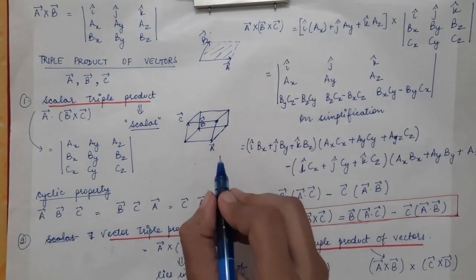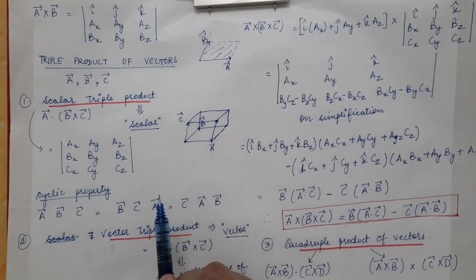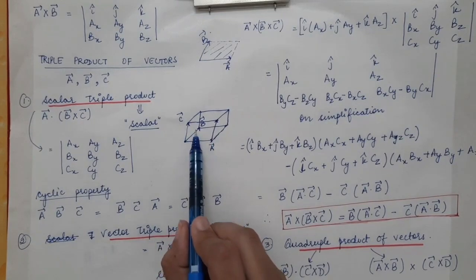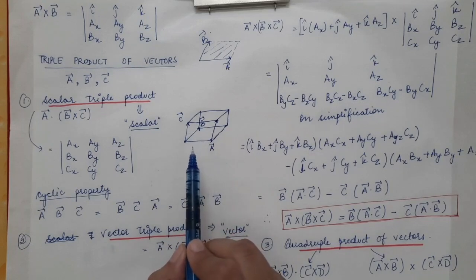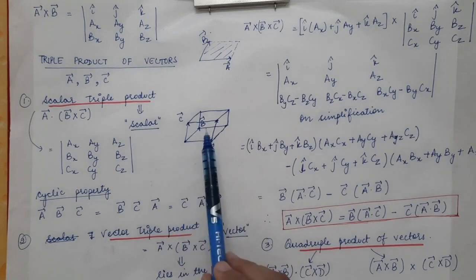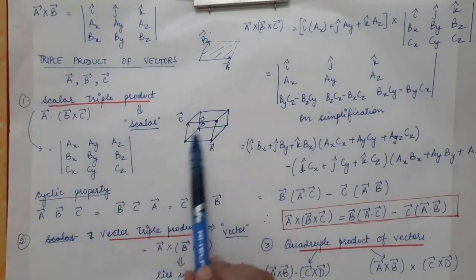This is not a cuboid, because in a cuboid we have a 90-degree angle between all the vectors. Now the C vector is not perpendicular to A vector and B vector, it is at a particular acute angle, or it can also be an obtuse angle. So this is not a 90-degree angle. So this is a parallelepiped, and the scalar triple product gives us the volume of this parallelepiped.